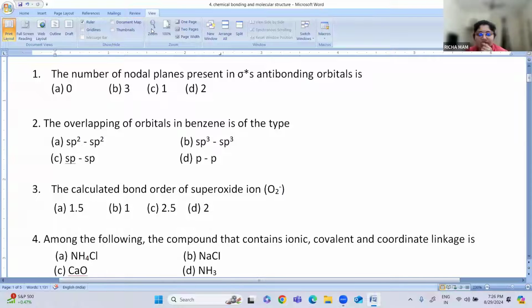So please practice all these things. It is a little confusing, but if you practice and know how to distribute the electronic configuration, it will be easy. Fine. So remaining questions I'll be discussing in the next class. Any doubts? If you have any queries, you can ask me.